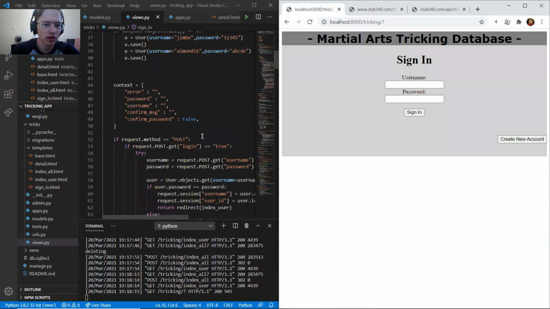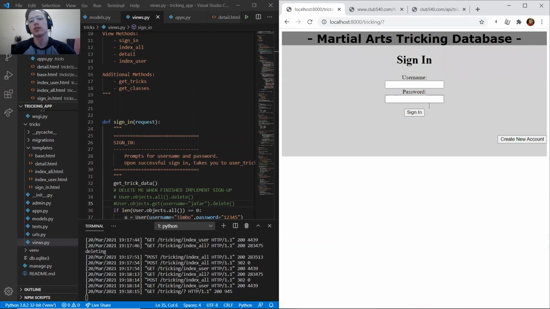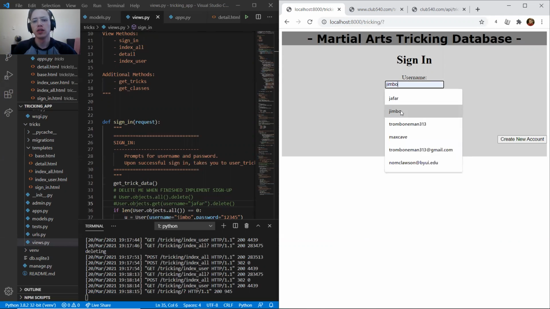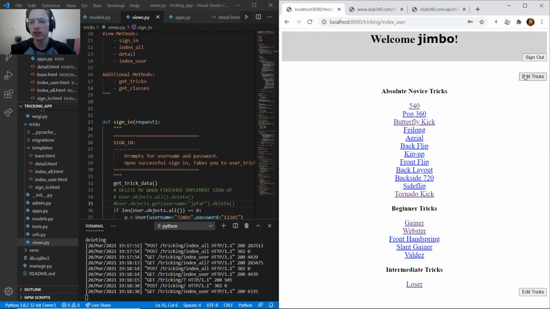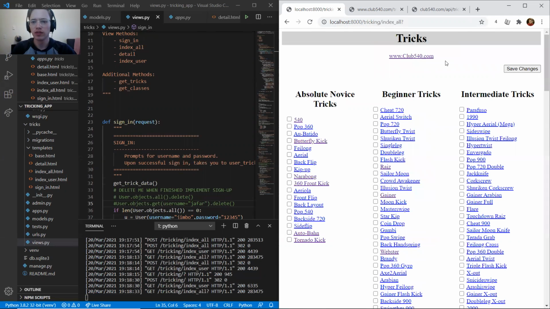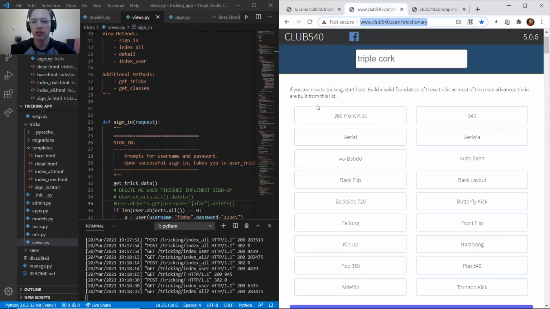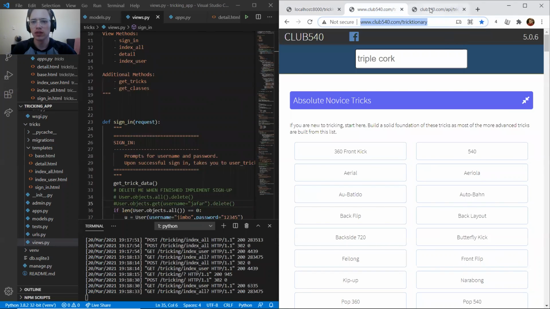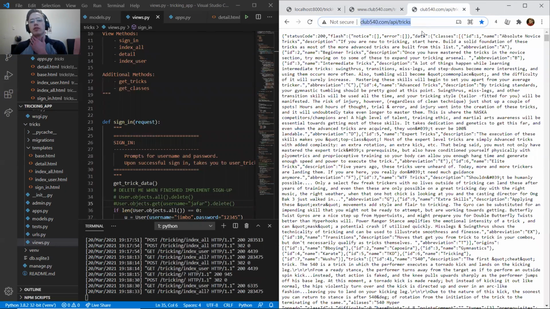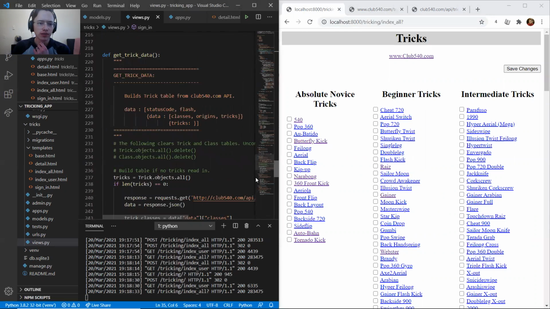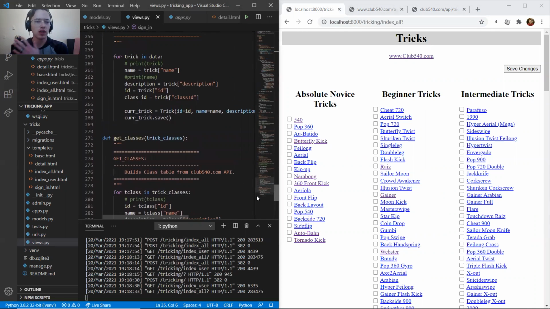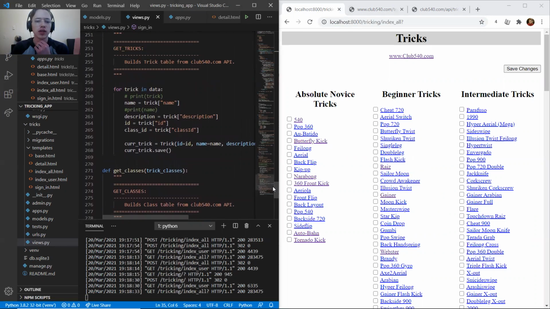Then just a quick overview of the code. So this was all given as listed here, club540.com. This is kind of my inspiration for this web app. And there's an API I found, which the website used. So I was able to get this data in my views just upon the sign-in screen pulling up.